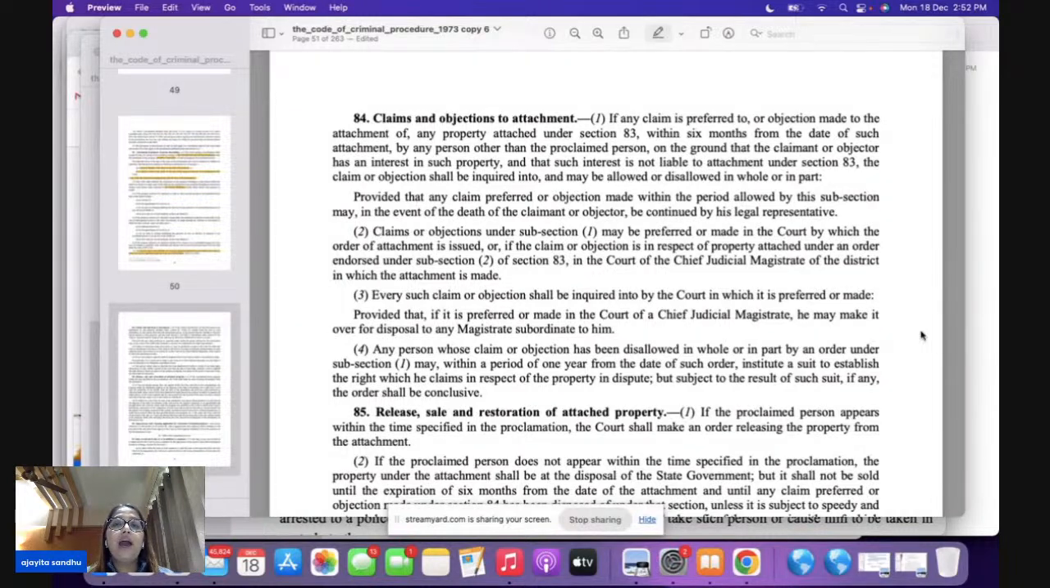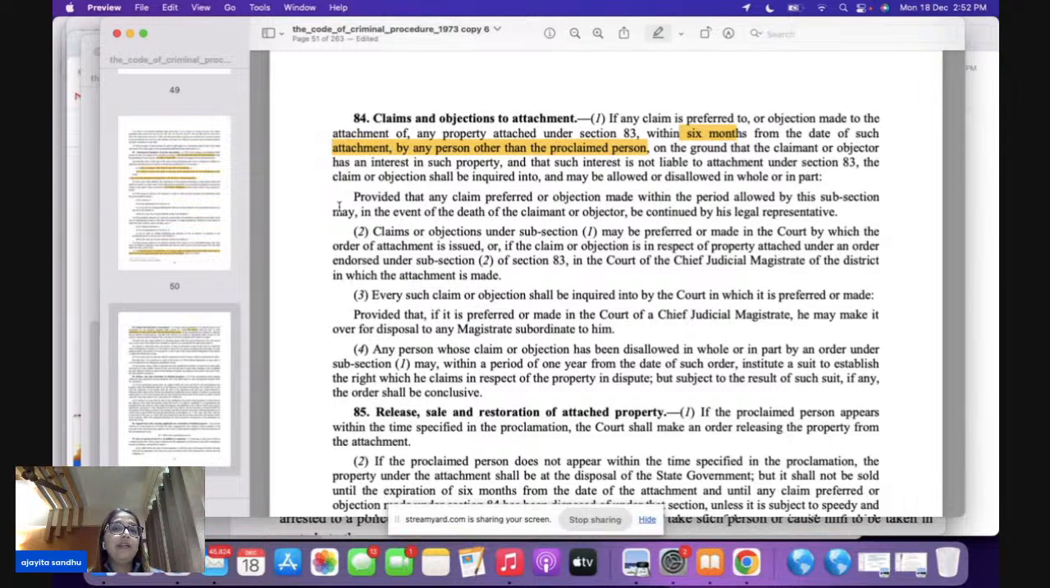Now let's say if you have any claim or you want to make any objection to this attachment, you can make it. Of course, you can do it within 6 months. This is important. 6 months from the date of attachment, you make your claim or any objection. But here, it is by a person other than a proclaimed offender. So here, we are talking about any claimant. He can be any objector, but not the proclaimed offender.